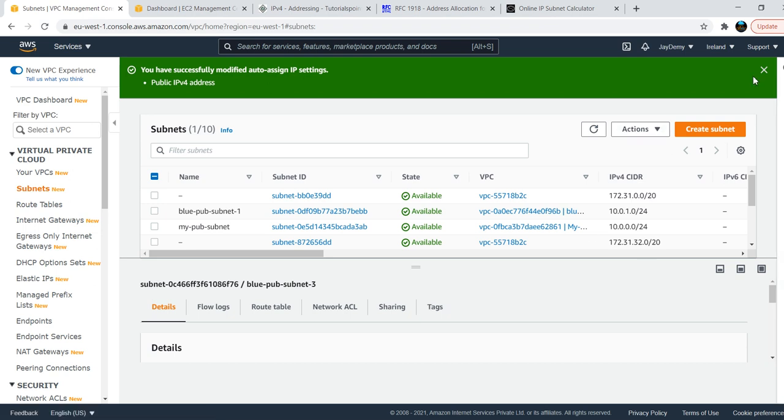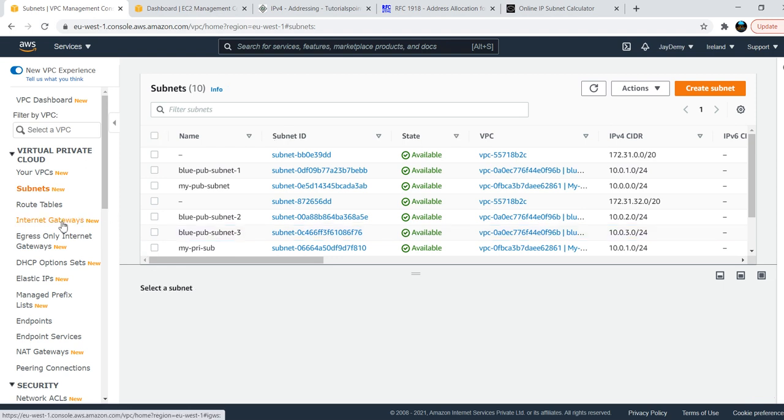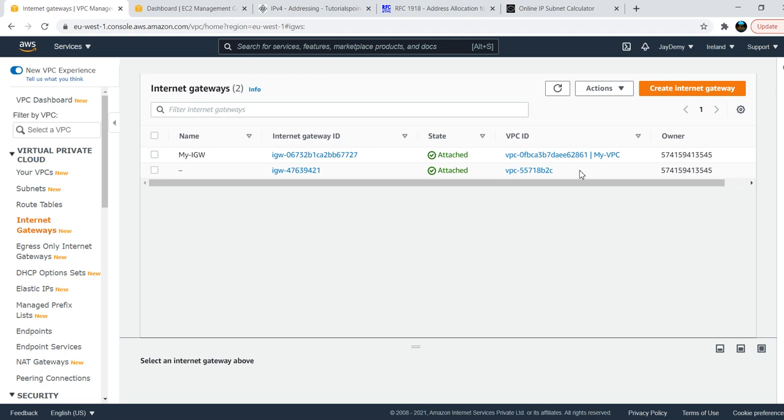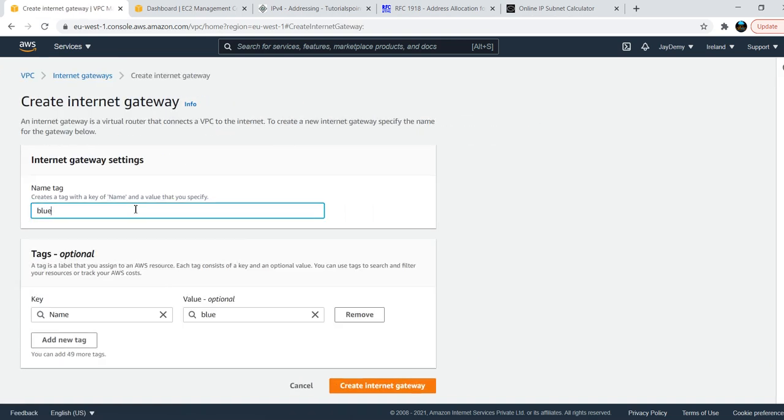Now we have saved. So what is our requirement now? I want to connect to the internet. What do I need to do? I need to create an internet gateway and attach it. The internet gateway is to communicate with the internet from our VPC. We need an internet gateway. I have two internet gateways which are attached to my other VPCs. Creating an internet gateway is very simple. Just click create, come here and give it a name, IGW.